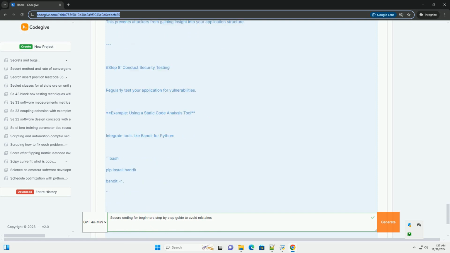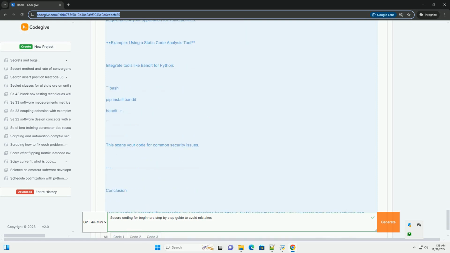4. Buffer overflow occurs when a program writes more data to a buffer than it can hold. 5. Insecure direct object references, when an application exposes a reference to an internal object.